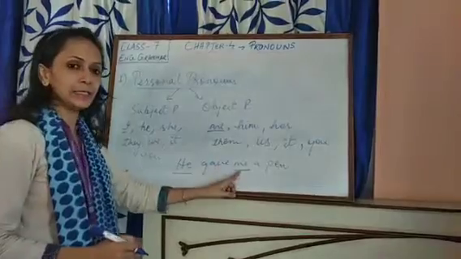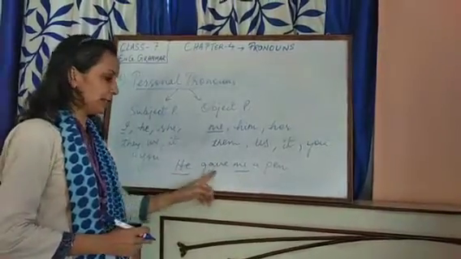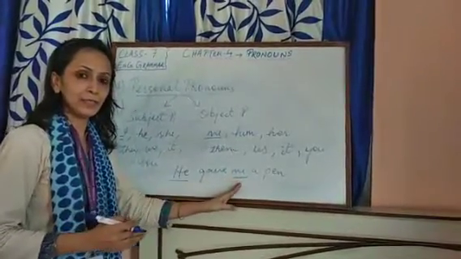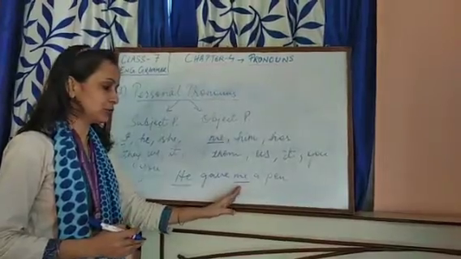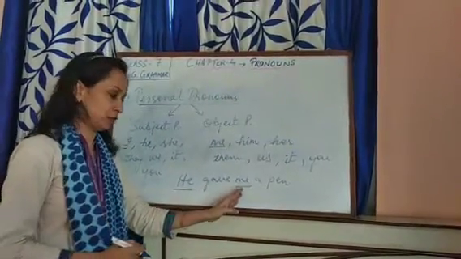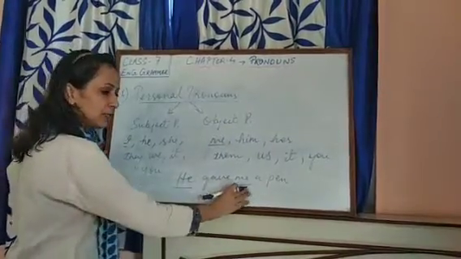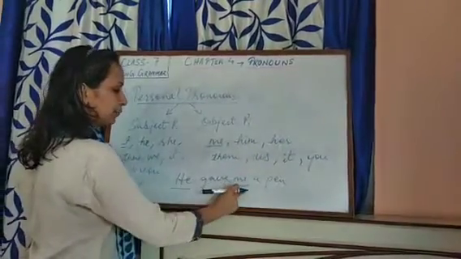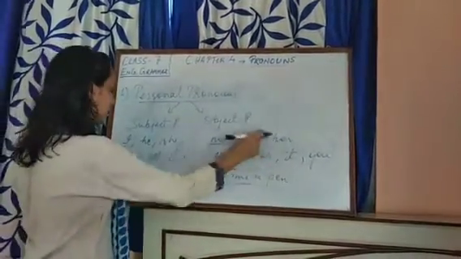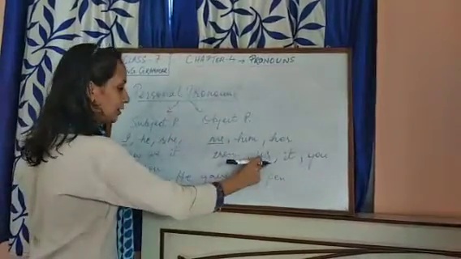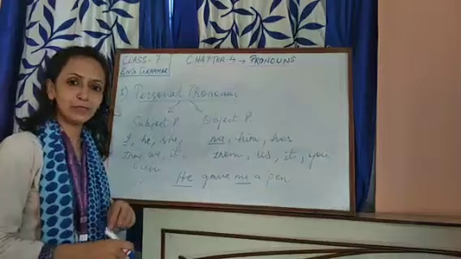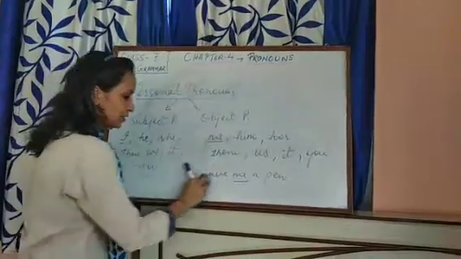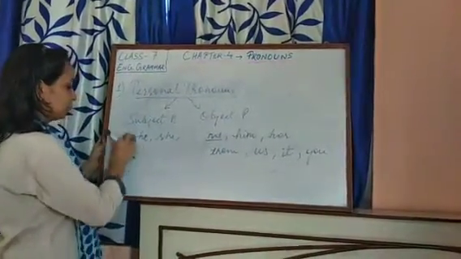Now I cannot write I here. I is a subject pronoun. He gave I, that will look inappropriate. So in place of I, when I becomes object, it becomes me in the object's place. So that is the way we have to remember. I becomes me. He becomes him. I gave him. She becomes her. They becomes them. We becomes us. It remains it, and you remains you in the subject also and in the object also. So I hope this first type of pronouns is clear to you.